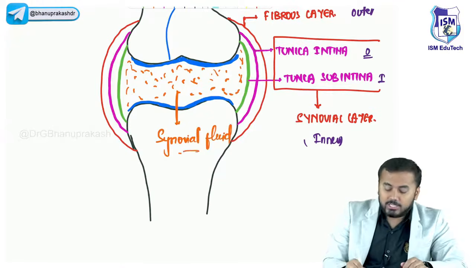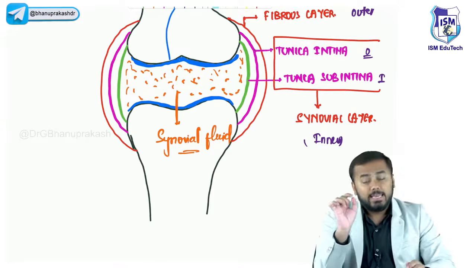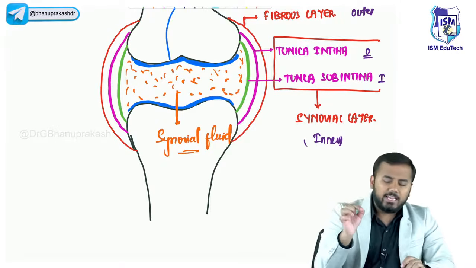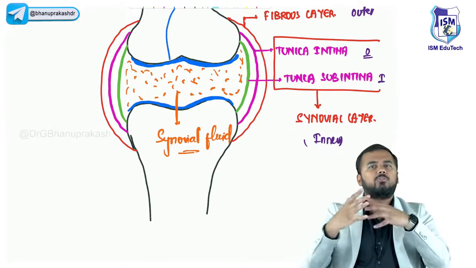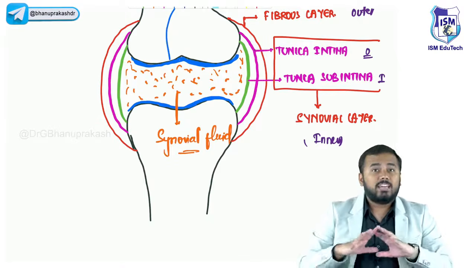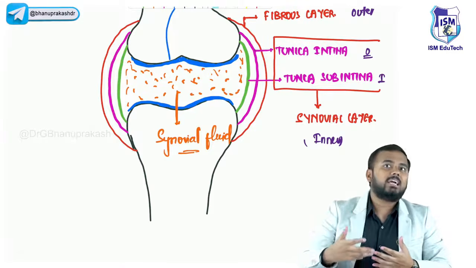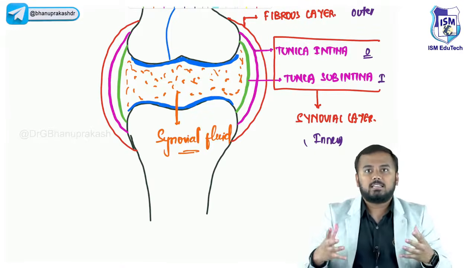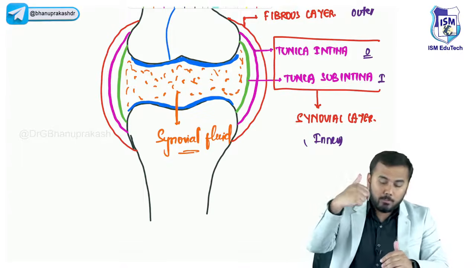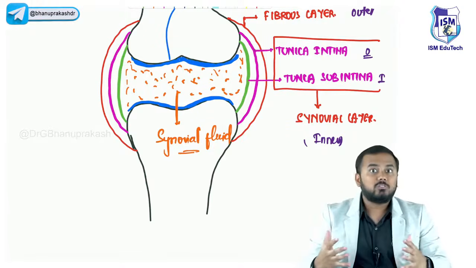Actually guys, this synovial fluid is a completely sterile fluid. You won't find even a single microorganism within this fluid. But if you find any bacteria within this fluid, the entire synovial fluid will get infected. If there is complete infection of synovial fluid, that condition is called septic arthritis. The entire joint will be damaged: the bone above, the bone below, and the layers surrounding it on the side. That is called septic arthritis.